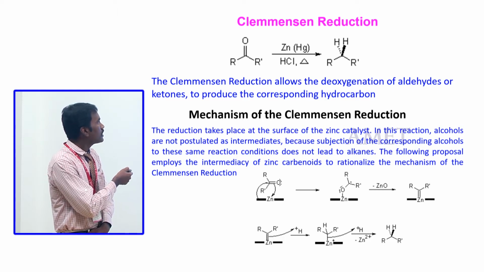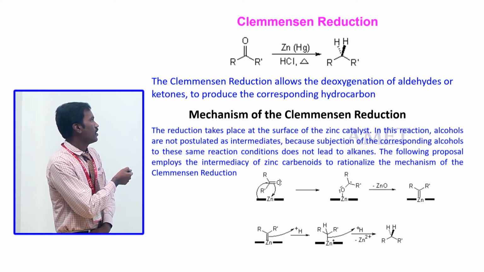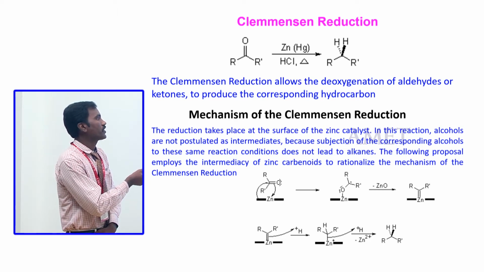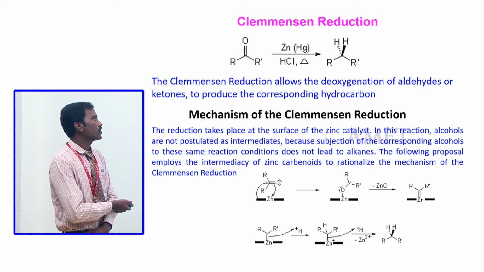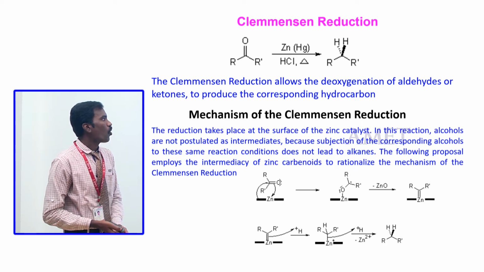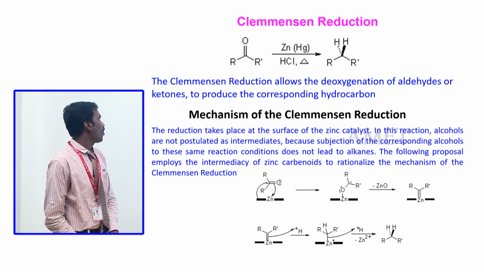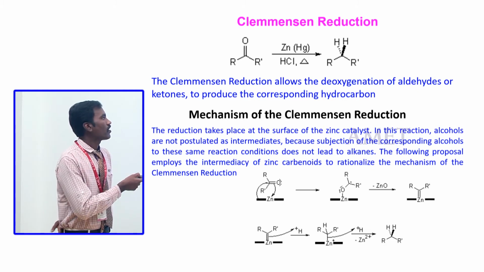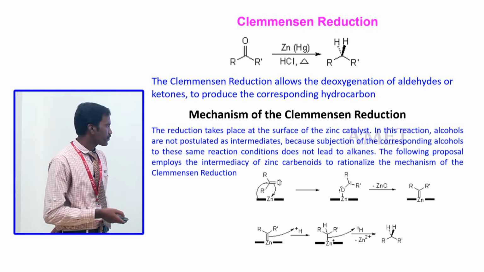This protonated intermediate is easily available to hydrogen molecules. Finally you get the saturated compound, an alkane. The alkane is a propane molecule. The Clemmensen reduction allows the deoxygenation of aldehydes or ketones to produce the corresponding hydrocarbon. This is a hydrocarbon molecule.